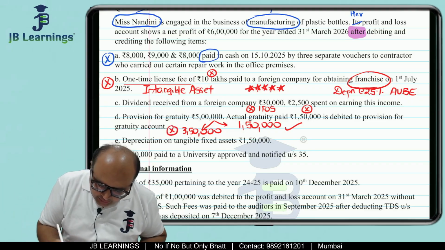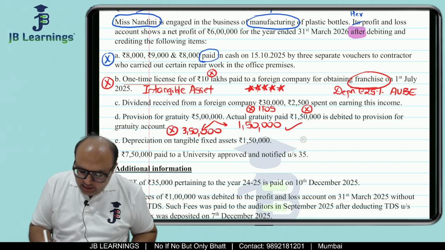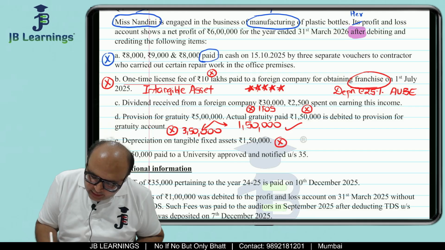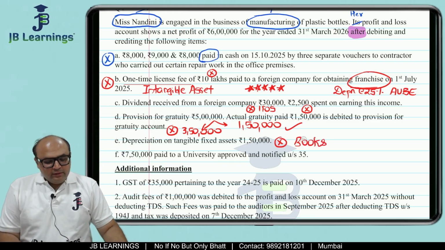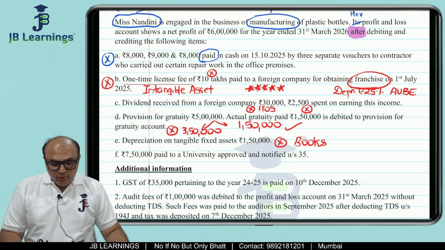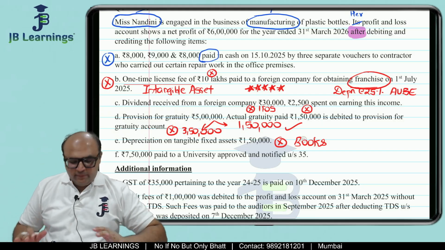Then depreciation on tangible fixed assets. Any depreciation debited to P&L is not allowed, because we assume that it is as per the books of accounts. Then 7,50,000 paid to a university approved and notified under section 35.